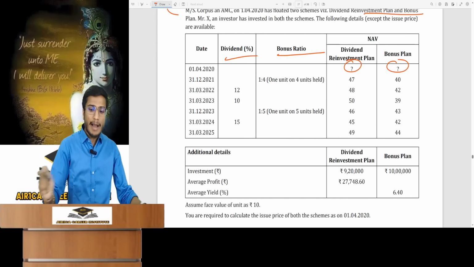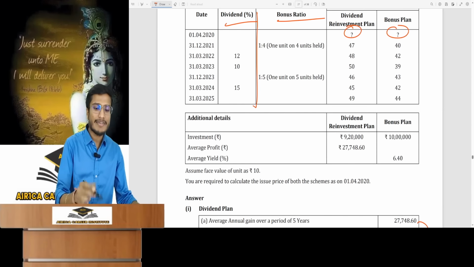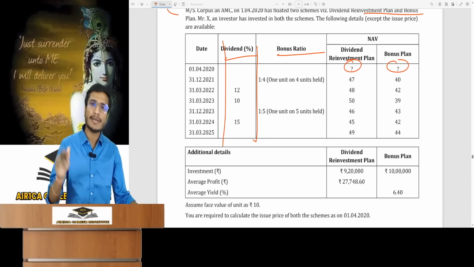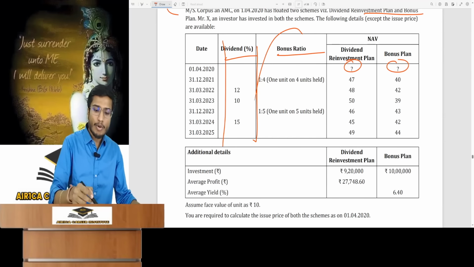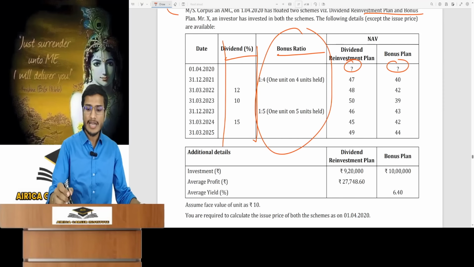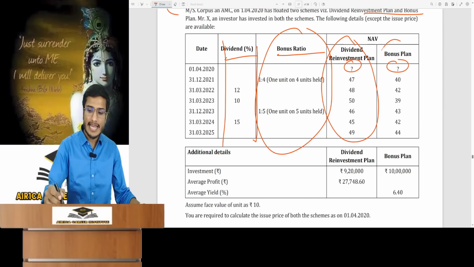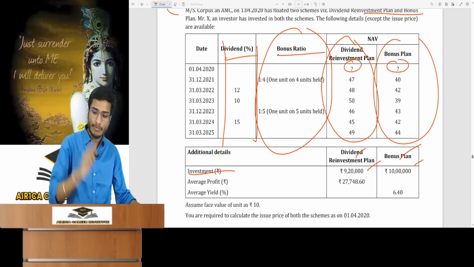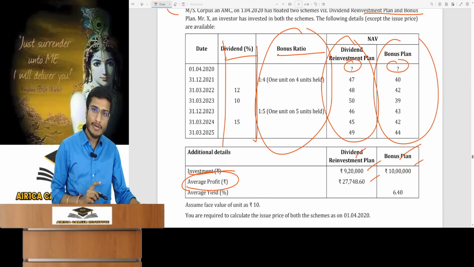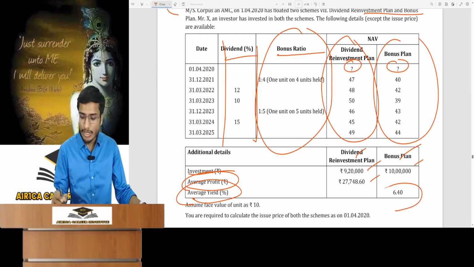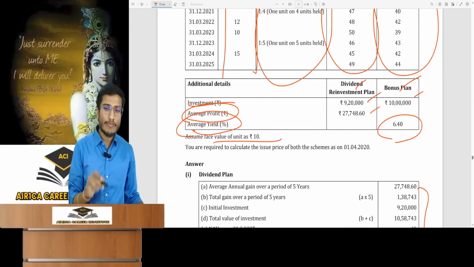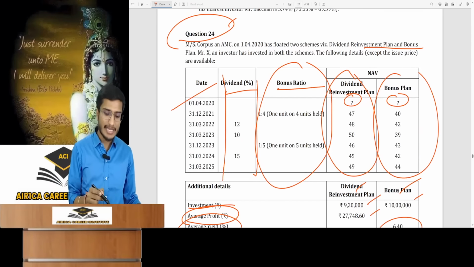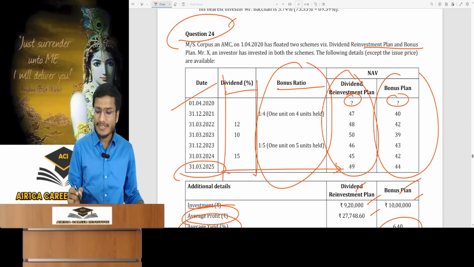Look. For dividend reinvestment, you are given when the dividend was distributed and also at what percentage it was reinvested. For the bonus, what ratio is distributed? NAV for the dividend investment plan and the bonus plan on different dates. Additional details for dividend and bonus plans are provided, including investment amount. Then the average rupee profit from the dividend reinvestment plan is given. The bonus plan's average percentage yield is provided. Face value given, issue price sought on 1st April 20. The last NAV on 31st March 25 is given.